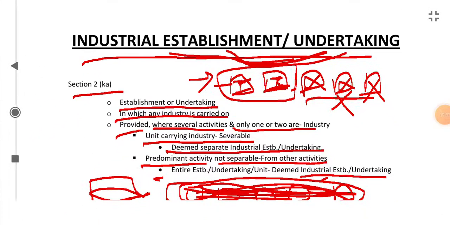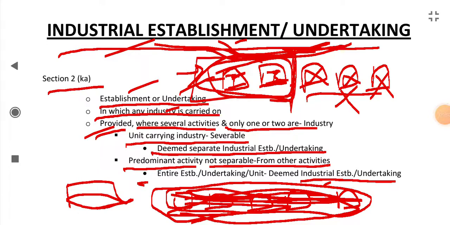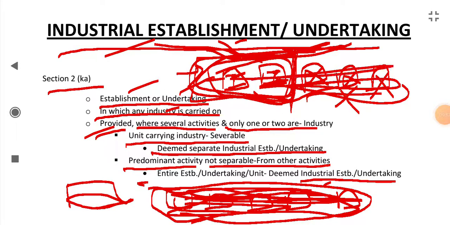What are industrial establishment or undertaking? Establishment means institutes. So the institutes or the establishments or undertakings in which industry is being carried on are called industrial establishment or undertaking. There are several situations. If the unit where industrial activity is being carried on can be separated, then it will be treated as a separate industrial unit. Or if the industrial activity is being spread all over, then the entire establishment will be considered as an industrial establishment.